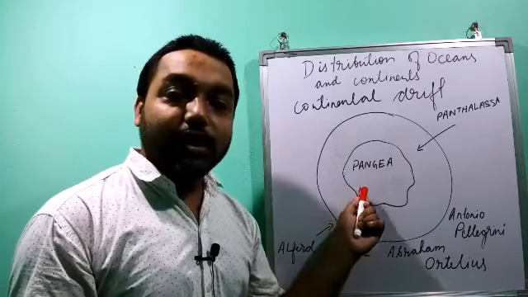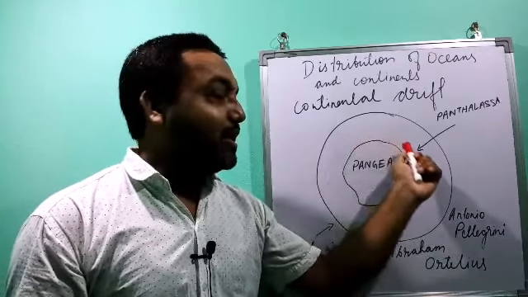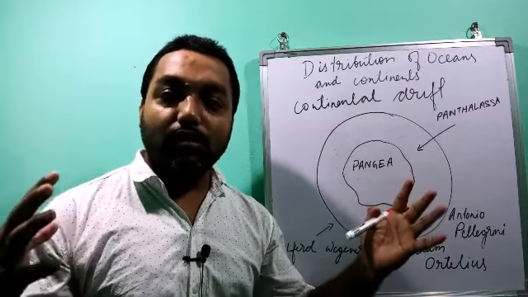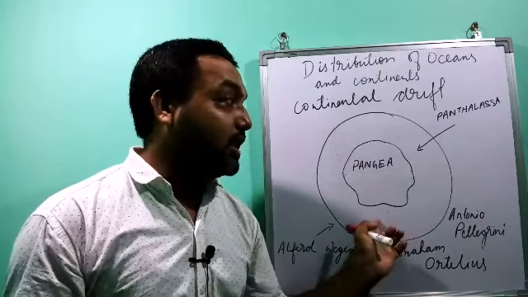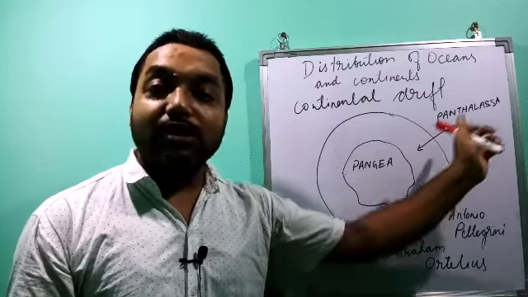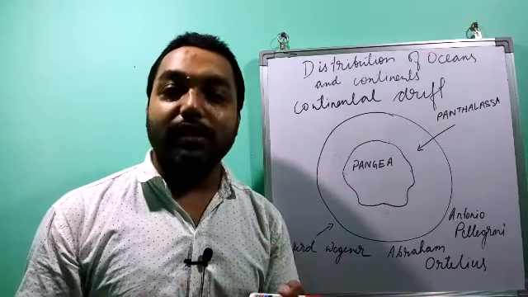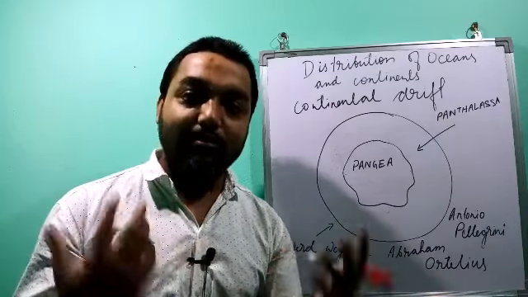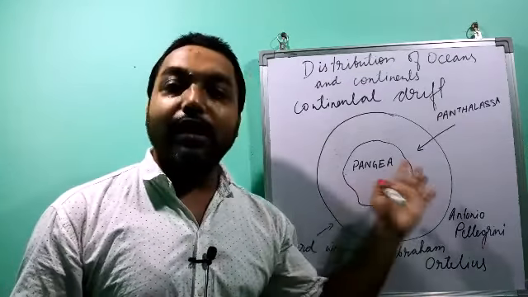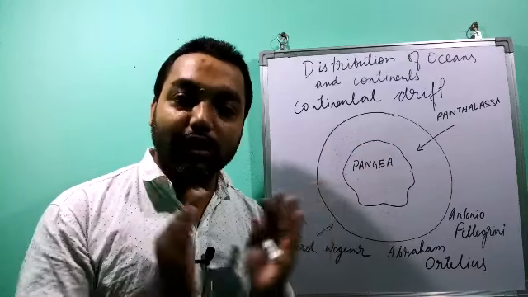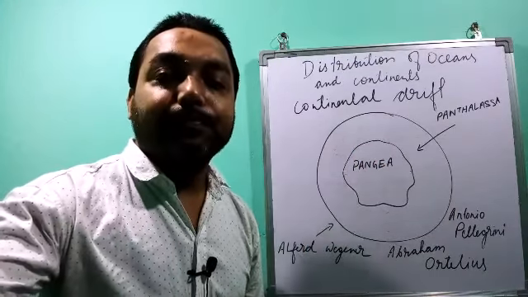This supercontinent was surrounded by a very big ocean, a huge quantity of water, and this ocean was known as Panthalassa. This is also a Greek word, and it means all water, all the water that was available on this earth at that time. So two divisions were there. First was Pangaea, all continents. Second is Panthalassa, all water.